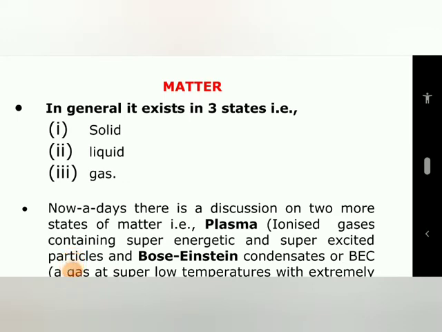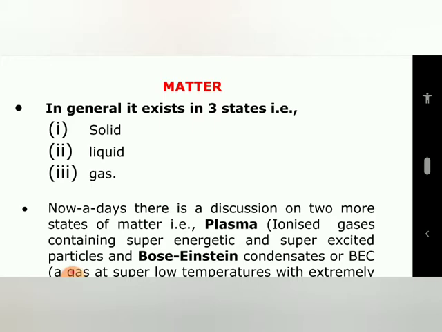Let's start with matter. What is matter? In general, it is saying about matter that it exists in three states, that is first solid, second liquid, and third gas. So it wants to say that matter generally exists in three forms or three states, that is solid, liquid, as well as gas.